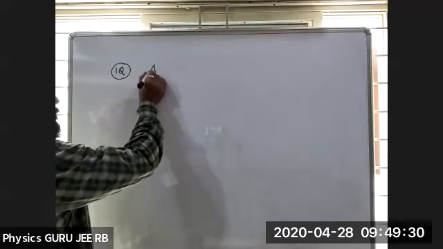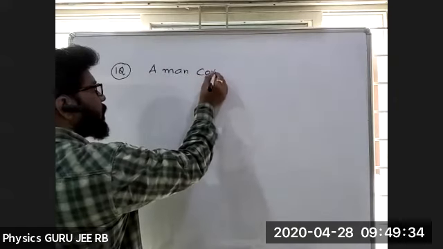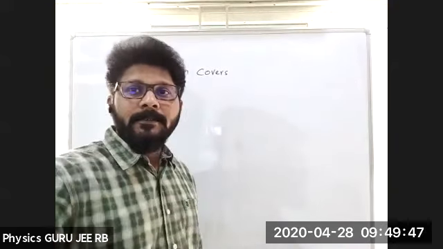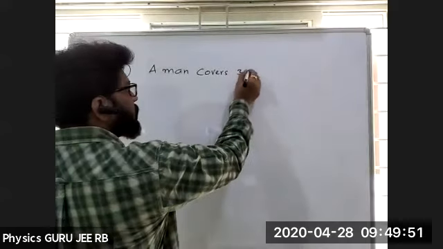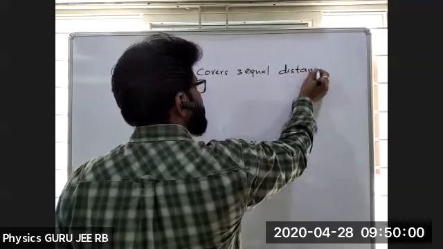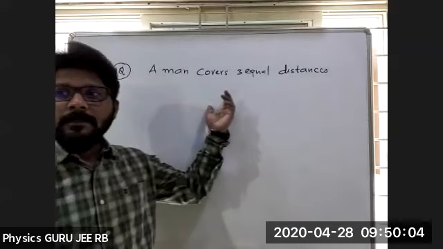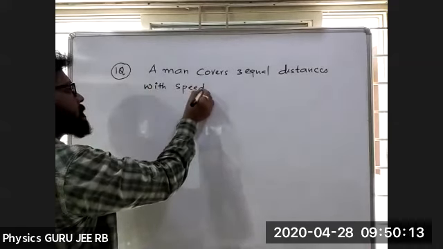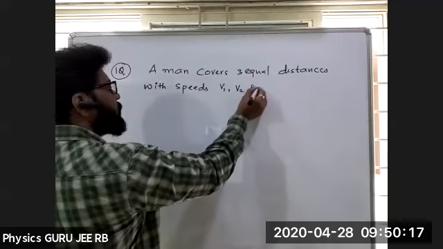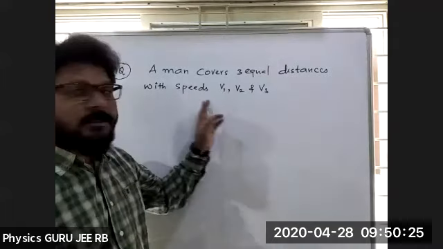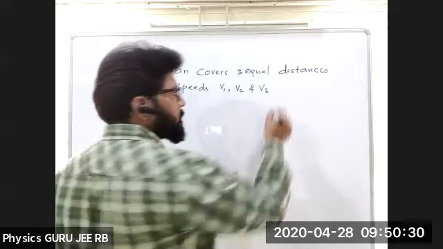A man covers three equal distances with the speeds v1, v2 and v3, then calculates average speed.